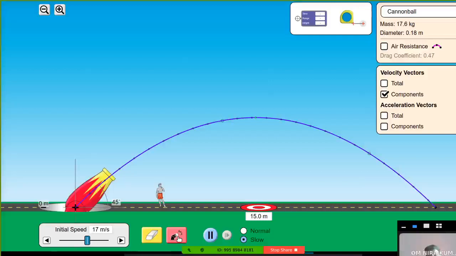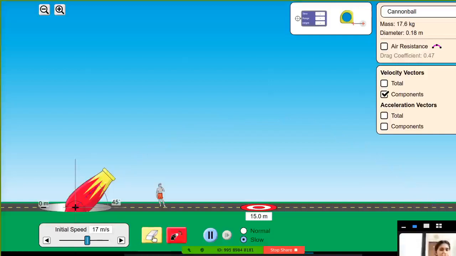So shall we conclude that it was horizontal velocity vector, and we studied in projectile motion that projectile always moves with constant horizontal velocity. Yes or no? Yes. This is the part of the definition itself.